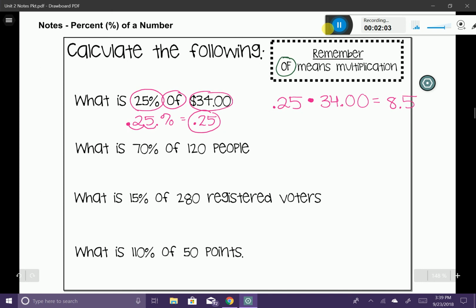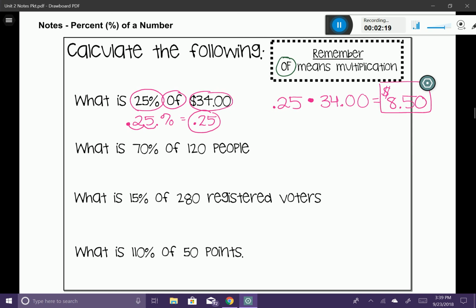So we don't like to leave our answer as 8.5. We're talking about terms of money here, so I'm going to put a money symbol here, and I'm going to add my 0 for my hundredths place. So $8.50 is going to represent 25% of $34.